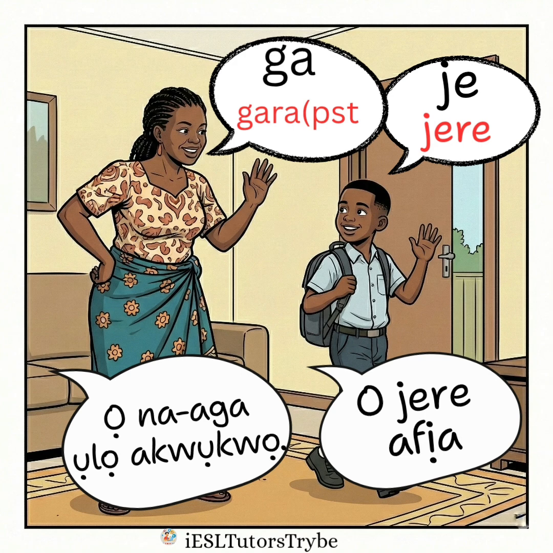Ulo in Igbo means house. Akwụkwọ means book. So ulo akwụkwọ means school. Or ojere afia. Ojere afia means he went or she went to the market. Some dialects say ojere ahia. Ahia is the standard dialect. Ojere ahia means he or she went to the market. So the verb ga or j means go. The past tense is gara or jere.